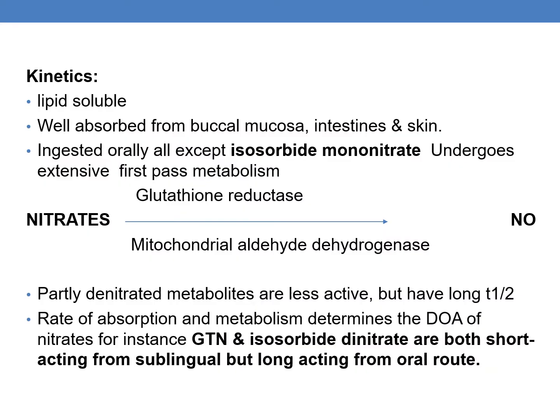Coming to the kinetics, they are lipid soluble, well absorbed from the buccal mucosa, intestine and skin. They undergo extensive first pass metabolism. All nitrates except isosorbide mononitrate undergo extensive first pass metabolism. And the nitrates, as we have discussed earlier, are denitrated to nitric oxide with the help of two enzymes: glutathione reductase and mitochondrial aldehyde dehydrogenase. The partly denitrated metabolites are less active, but they have longer half-life.